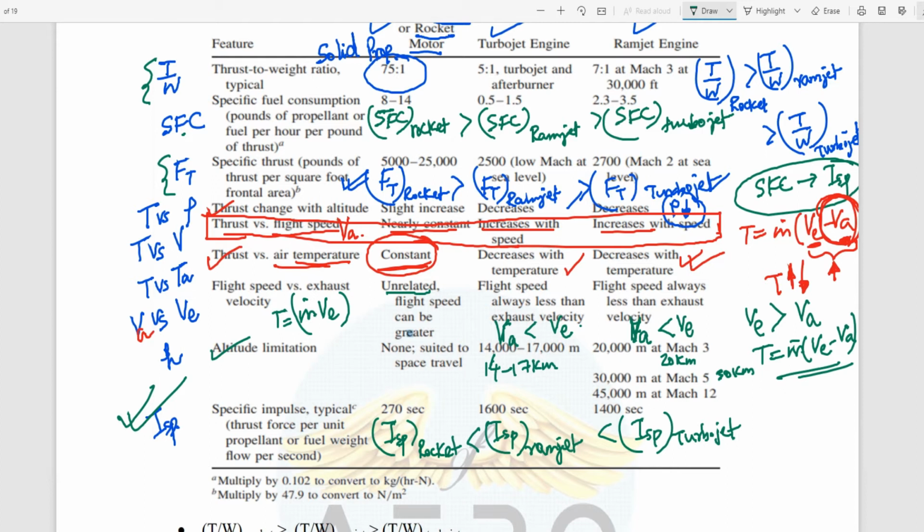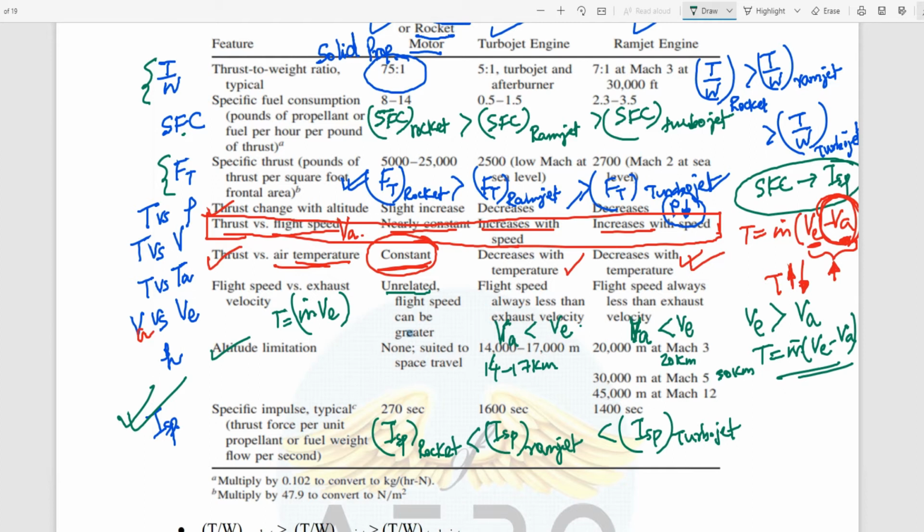Same as you have seen when the vehicle is entering into the atmosphere. You got my point? So they need to approach the velocity, they need to approach the thrust to a high extent so that they can enter into space, from the atmosphere to the space. That's the main reason they need to do that gradually. They cannot increase the speed at once. So gradually they need to increase. Got my point?